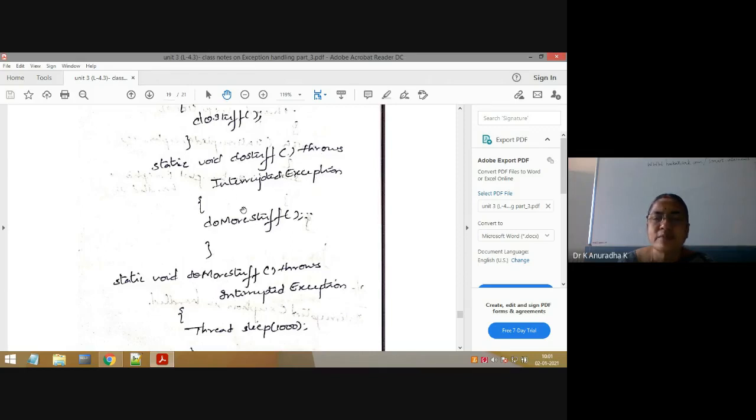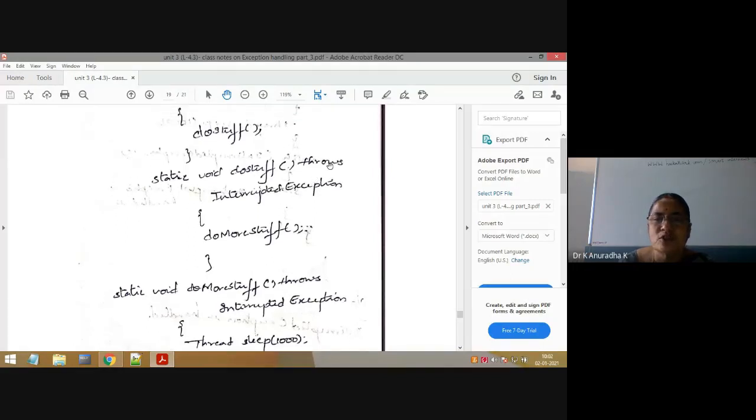But again, the calling method is not handling the exception by putting try-catch blocks. In this case, you can put doMoreStuff in the try block, and in the catch block write InterruptedException. That is nothing but doStuff handling that exception. But here it is not handling the exception. Again, the doStuff method is also delegating the responsibility of InterruptedException to its calling method using the throws keyword.